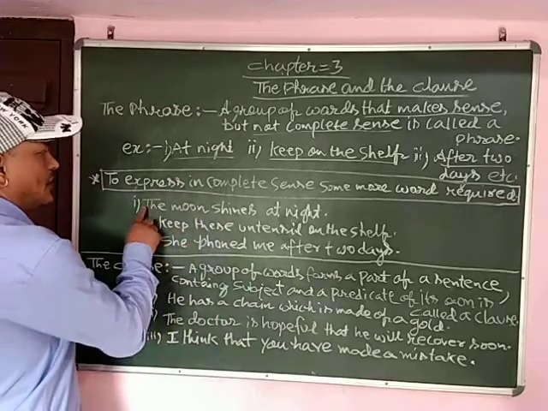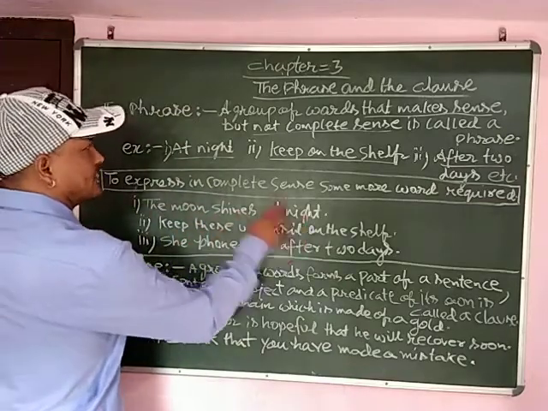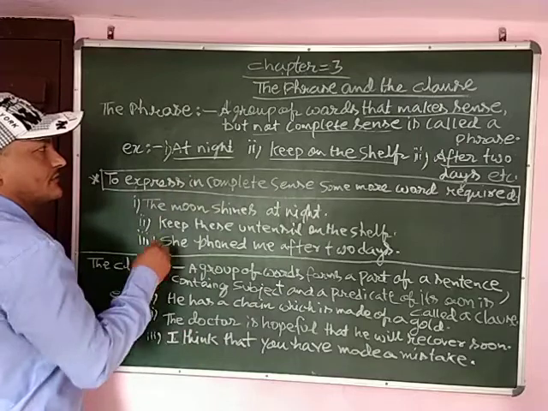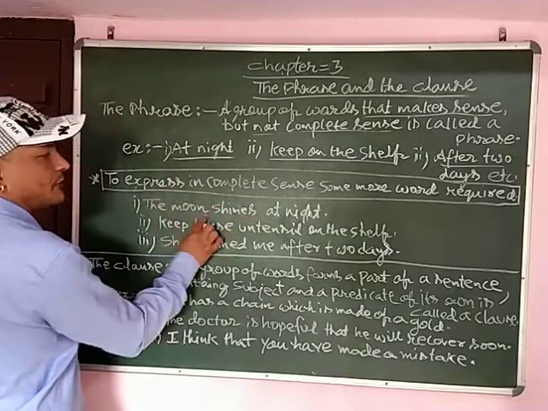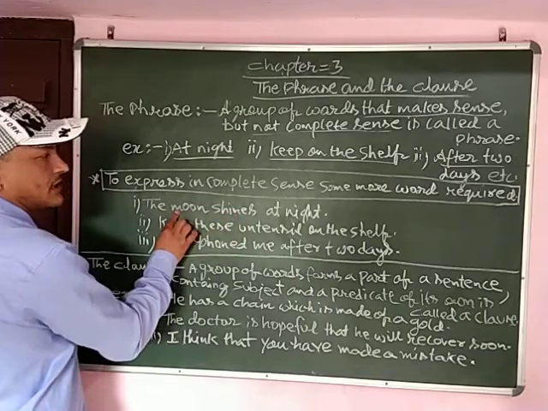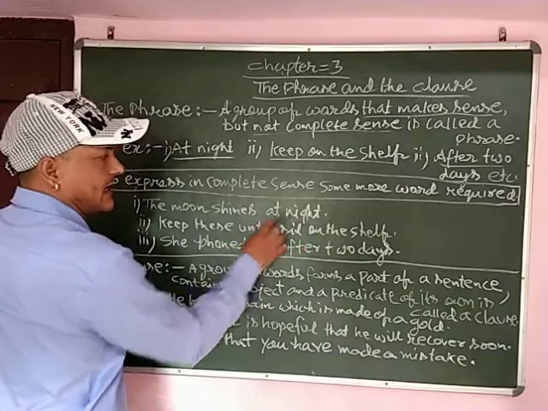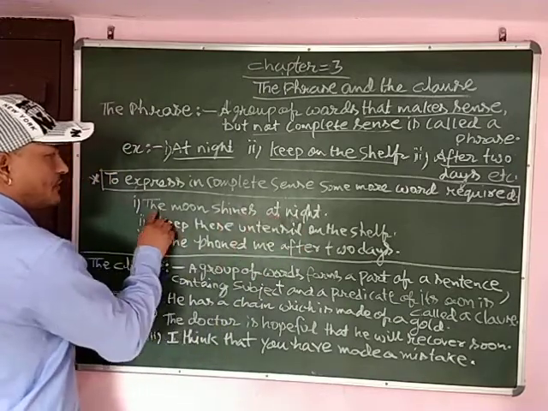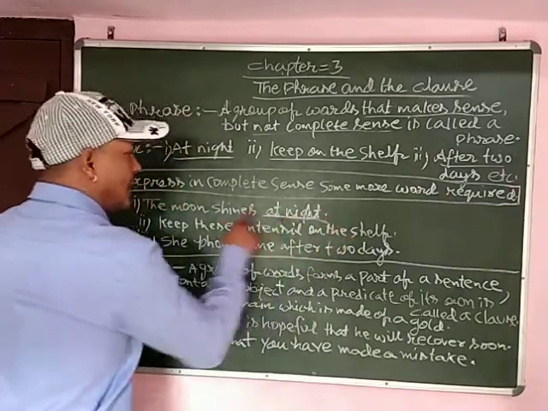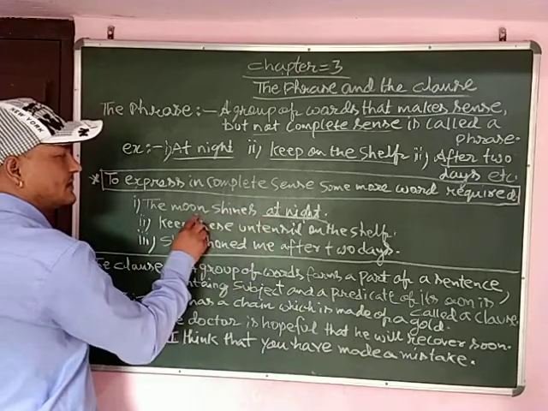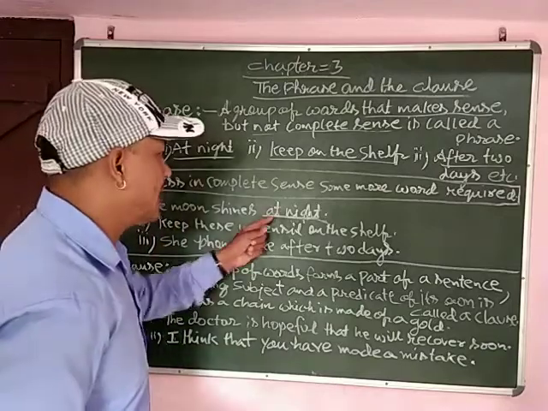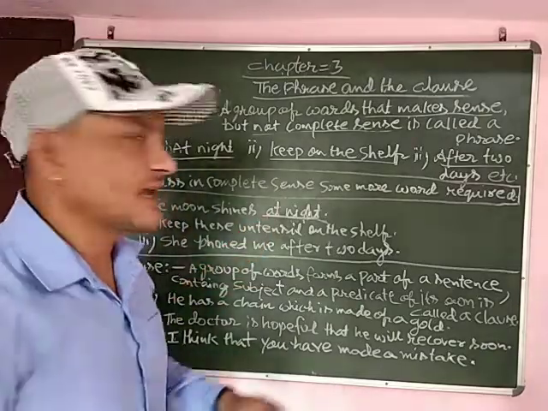How is it written? Number 1. The moon shines at night. Here we see the first example. Like I said, at night. With at night, the group of words I added is the moon shines. These are the added words that I added with at night. So now let's see. The moon shines at night. That means it's a phrase. Now it has become a complete meaning added with these words. The moon shines at night. Now it's become a sentence.